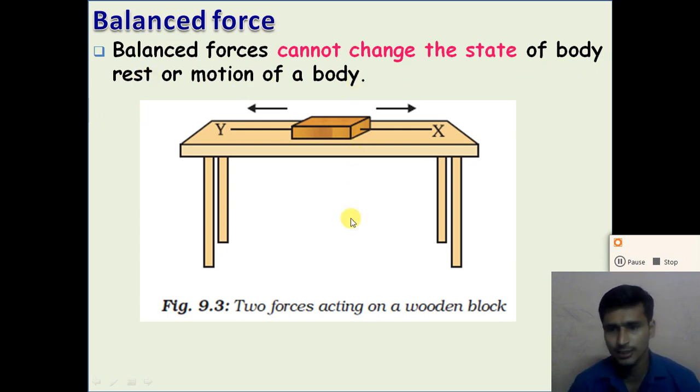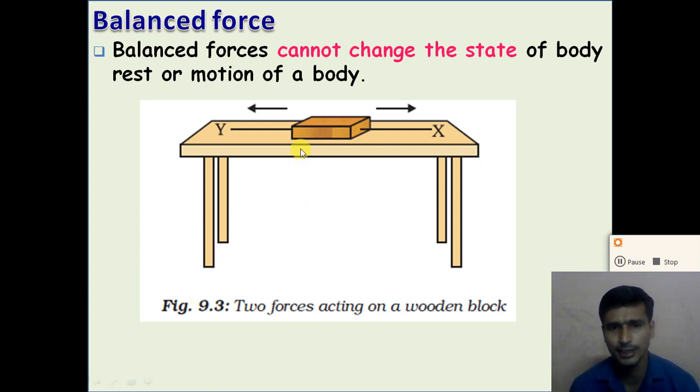If the resultant force acting on the body is zero, the balanced force cannot change the state of the body. If the body is stationary, it will remain stationary, and if the body is moving with some speed, it continues to move with the same speed. So the balanced force cannot change the state of the body, right?